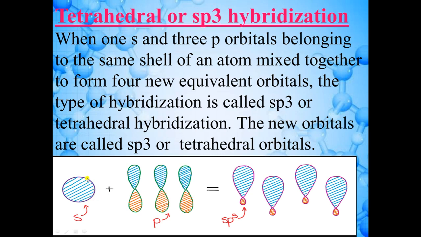So here you can see that s orbital has spherical shape, so this is s orbital, and these are 3 p orbitals. Actually their axes are different, but in this picture their axes are represented the same, but this is not the way. Their axes are x-axis, y-axis and z-axis. So when one s orbital mixes up with 3 p orbitals, then what will happen? 4 new orbitals will form. So these are the 4 new orbitals.